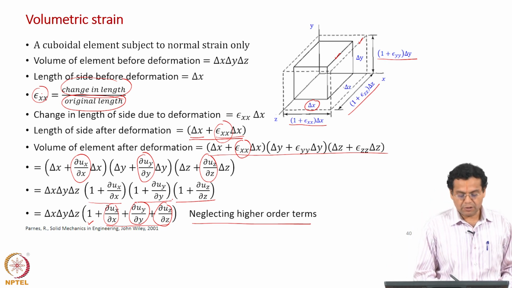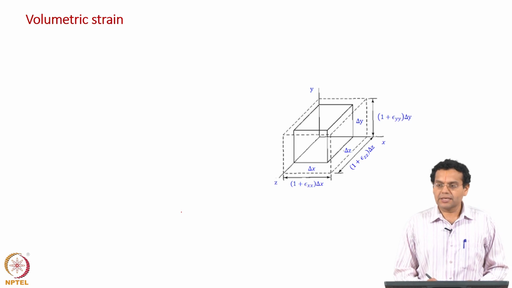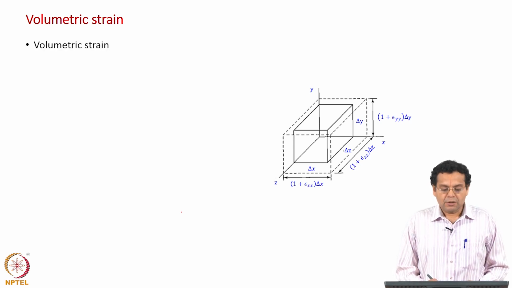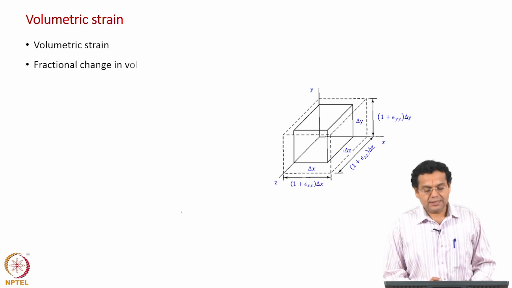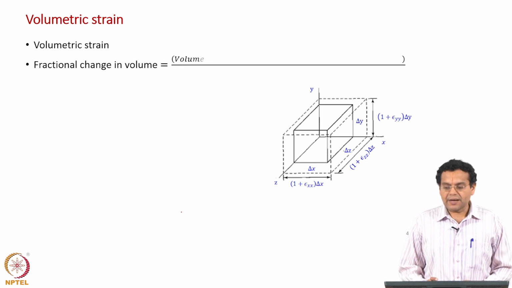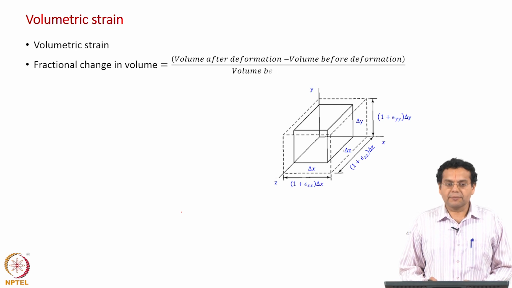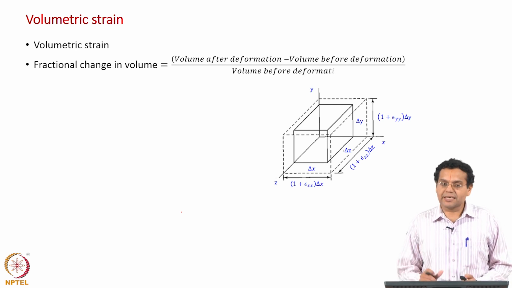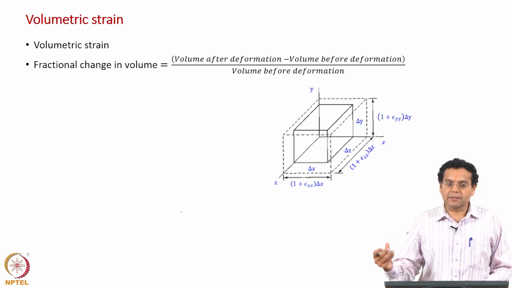So, what is it that we have found out? The volume of the element after deformation has been found out. Now, we can find out the expression for volumetric strain. Volumetric strain, how do you define? Fractional change in volume. What is fractional change in volume? Volume after deformation minus volume before deformation, divided by volume before deformation, analogous to our normal strain definition, new length minus old length divided by old length.